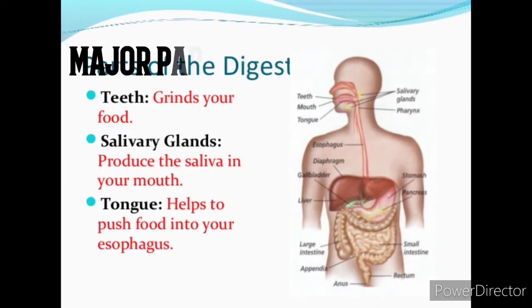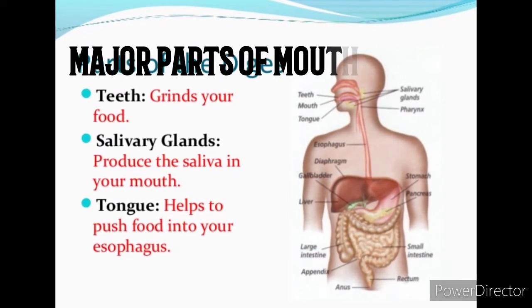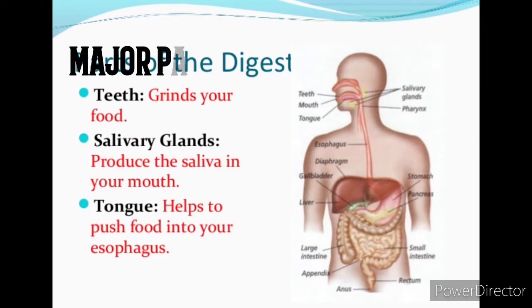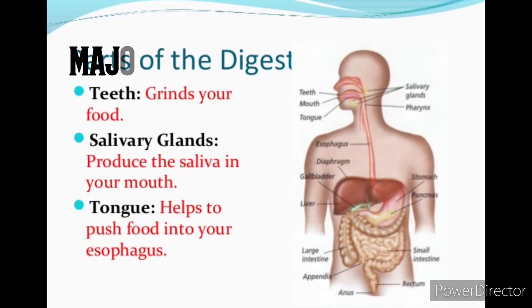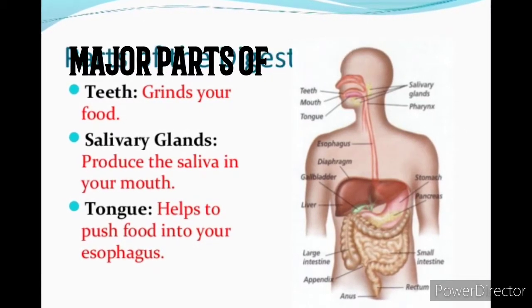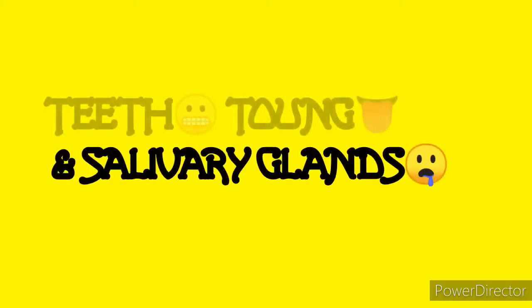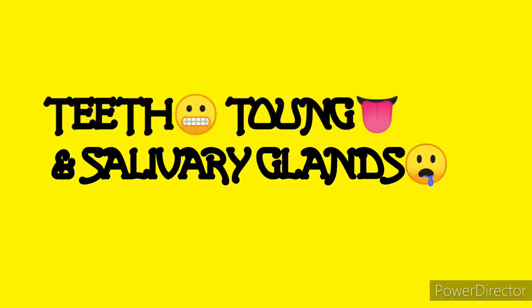First, teeth grind your food. Salivary glands produce the saliva in your mouth. The tongue helps to push food into the esophagus. Here the food gets digested 60% with the salivary glands, where amylase is an enzyme produced, and the teeth will crush the food, grind the food.